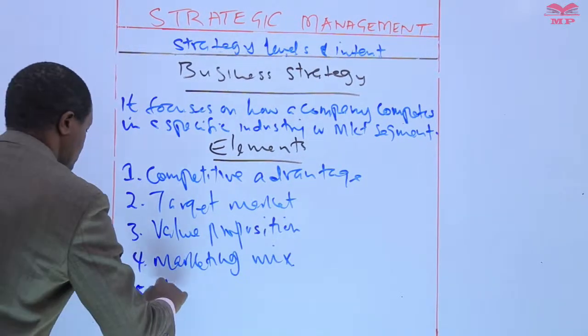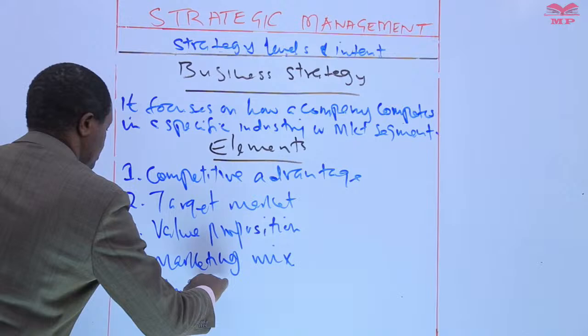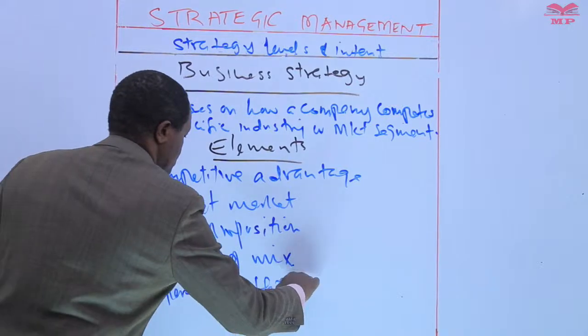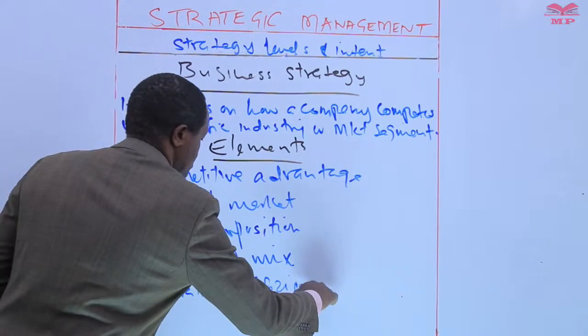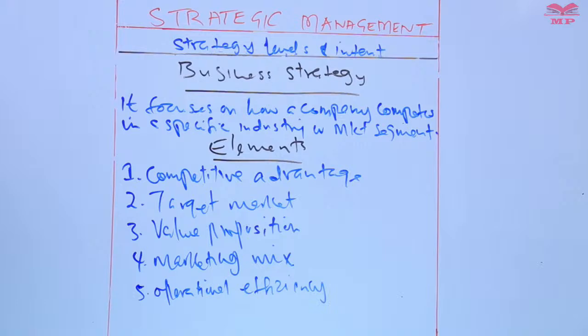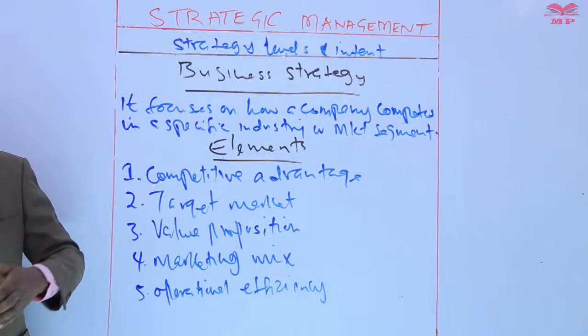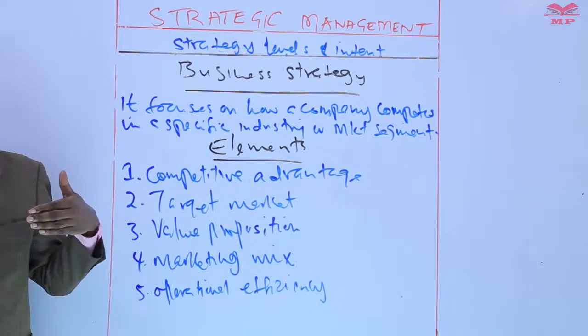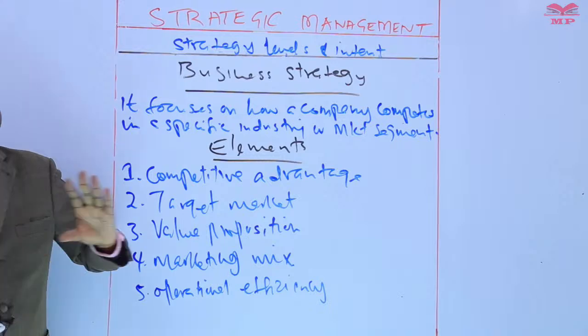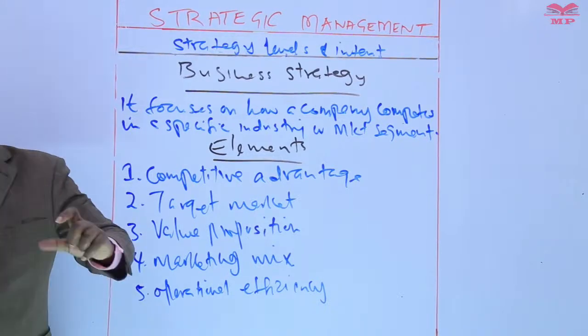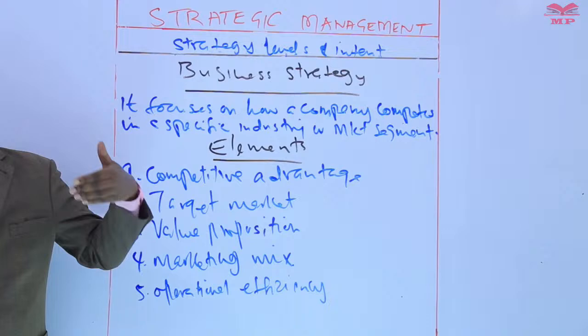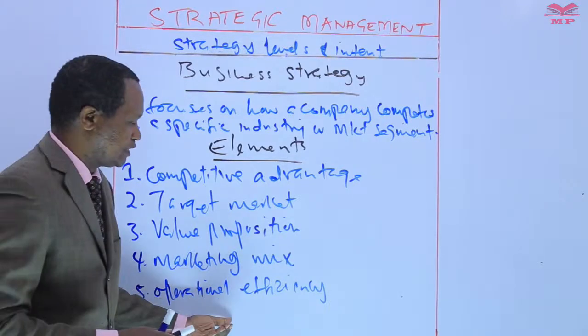Number 5, operational efficiency. Business strategy focuses on improving operational efficiency to reduce costs and improve profitability. That might involve streamlining processes, optimizing supply chains, or investing in new technologies in order to improve operational efficiency.